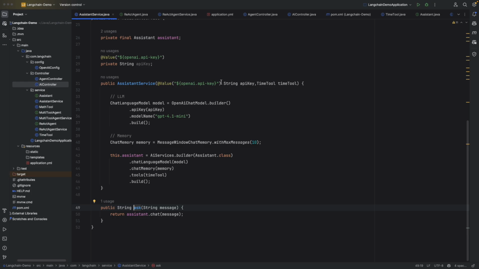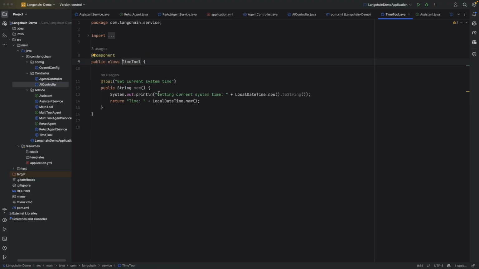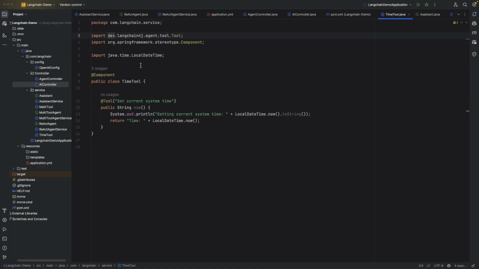So here it is going to take the API key and the tool. This is a tool that I have created just for the demonstration purpose. This tool is nothing but something that is going to return us back the current time of the system. Okay, so this tool is created with the help of